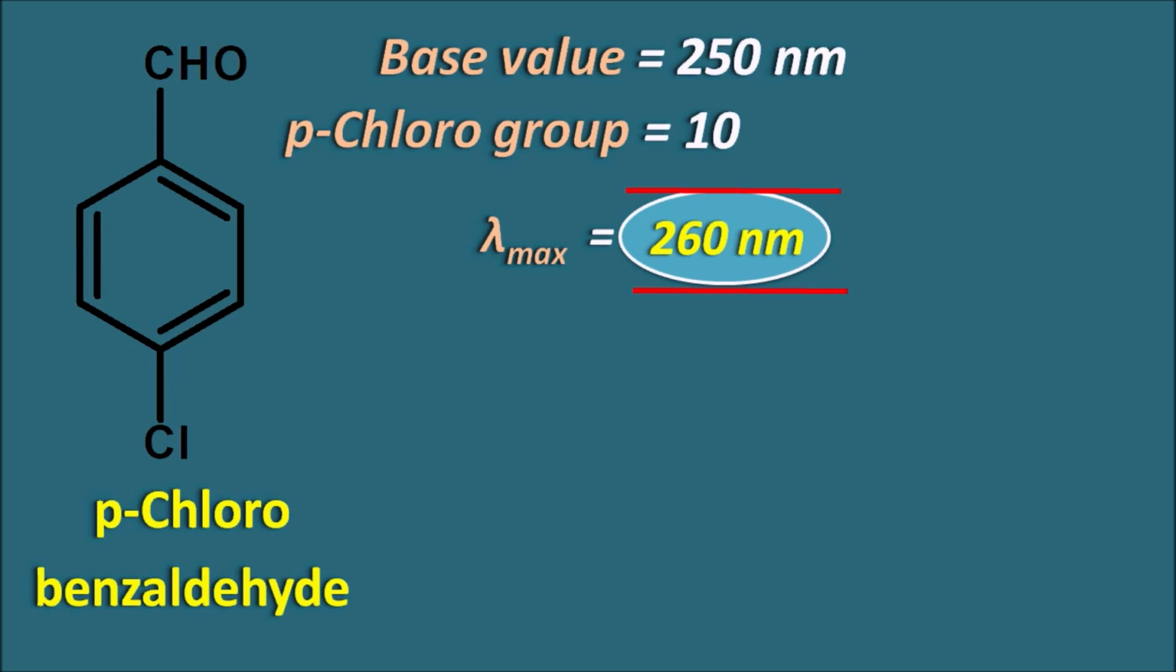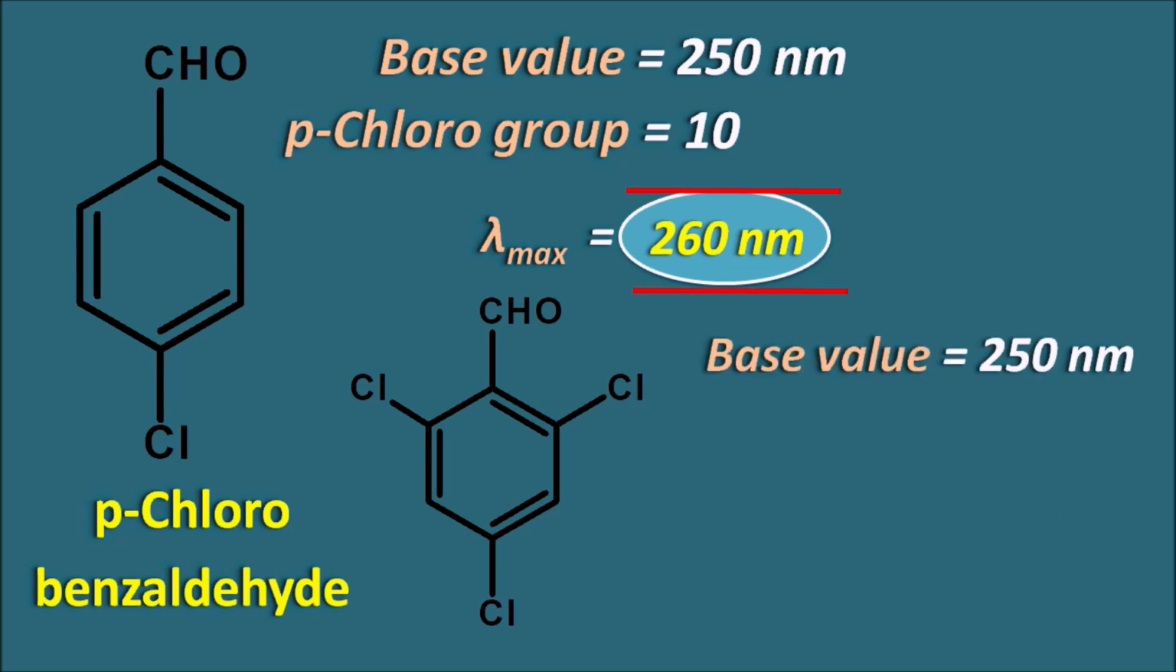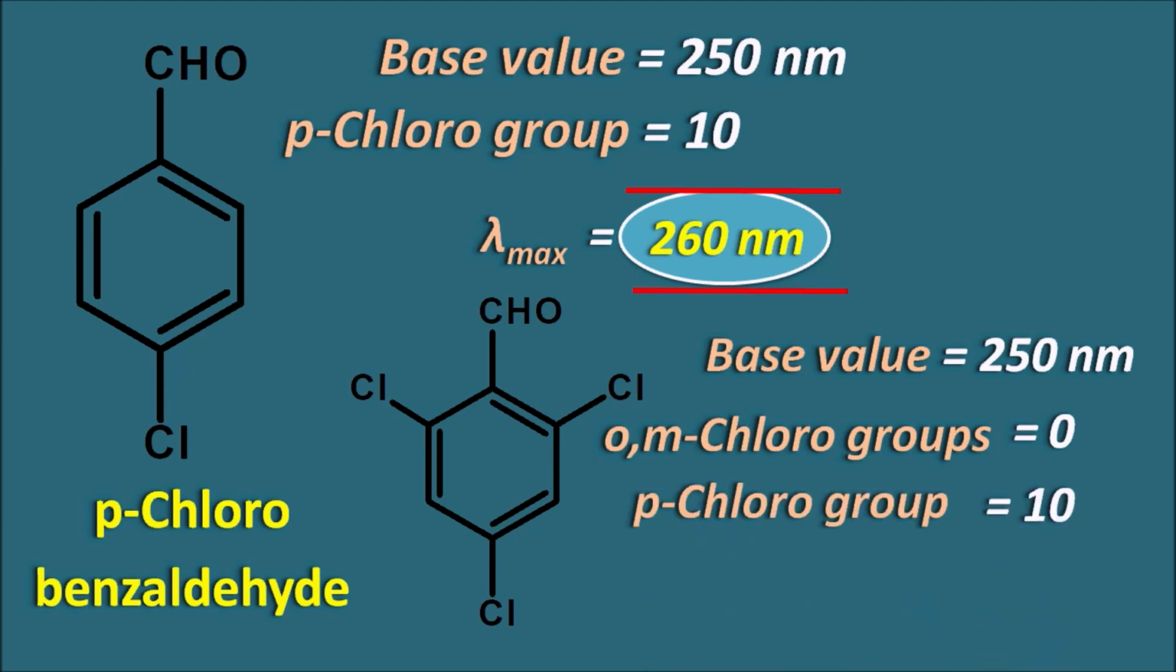Now if we take another compound similar to para-chlorobenzaldehyde, which is 2,4,6-trichlorobenzaldehyde, it has extra chlorine groups at both of the ortho positions. Again the base value is 250 nanometers, and the increment for chlorines at the ortho or meta positions is 0. This structure has chlorine groups at both ortho positions and at the meta positions, but they have a value of 0. So at the ortho or meta position, the chlorine groups have a 0 increment, and then the para chloro group increment is 10. So the total is 260 nanometers.